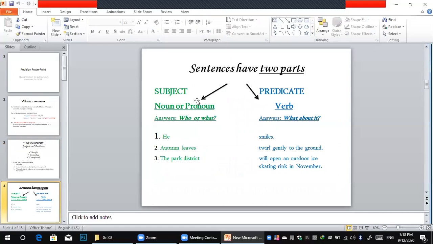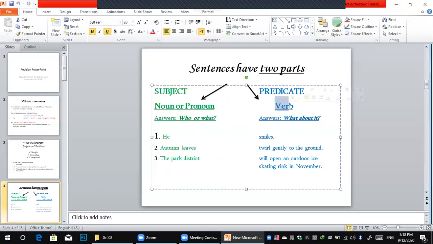Here, a sentence has two parts: a subject and a predicate. The subject must be, as we said before, a noun or pronoun, and the predicate must be a verb. Okay, it's very important to know. So here, take the last example, he smiles. Yeah, he, of course, because it's the subject. Why is it the subject? Because it's a pronoun or noun. Of course, a pronoun. The pronouns are he, she, it, we, you, they. So he is the pronoun, the subject, and smiles is the predicate.